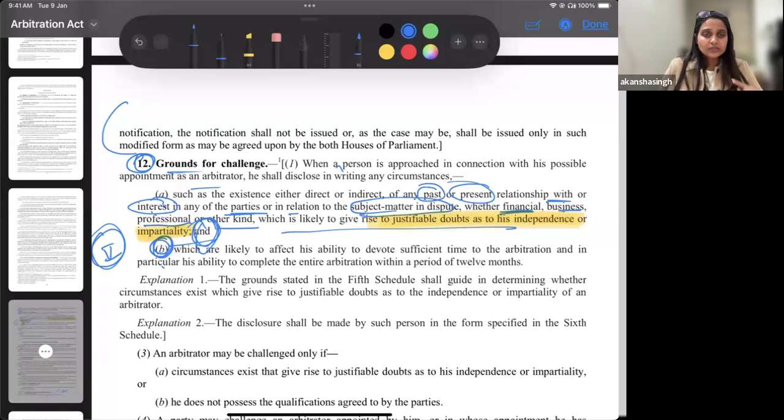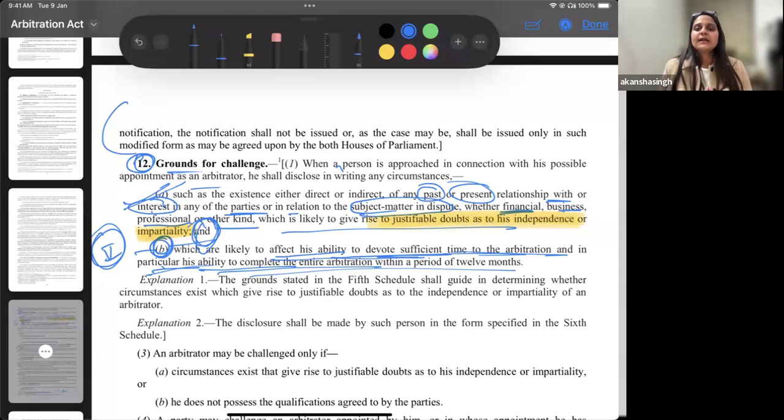So the quality of the answer will be better, especially in a tricky question like this, where you know the essence. First, this will bring the doubt of impartiality and transparency. Secondly, which are likely to affect his ability to devote sufficient time to the arbitration proceeding. So we also understand this is one of the grounds, that it is likely to affect his ability to devote sufficient time and he will not be able to do so.